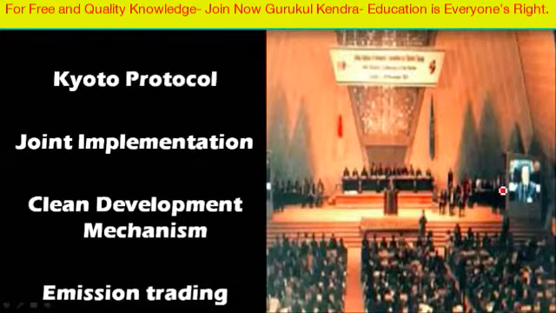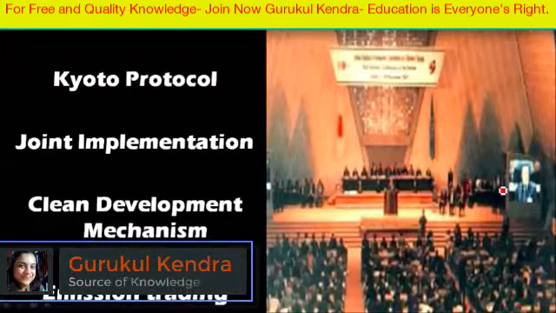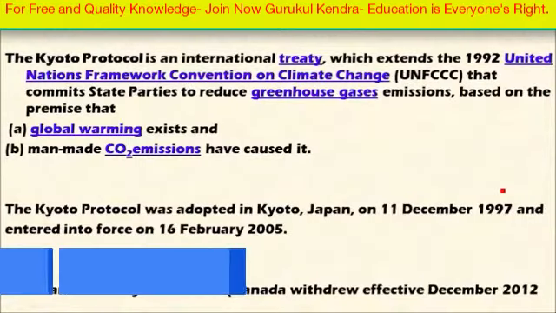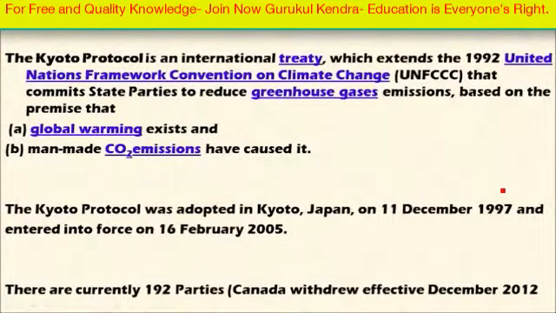Welcome friends, in this video let's discuss the Kyoto Protocol and the various flexibility mechanisms that are available in the protocol, that is joint implementation, clean development mechanism and emission trading. This Kyoto Protocol is an extension to the 1992 United Nations Framework Convention on Climate Change.